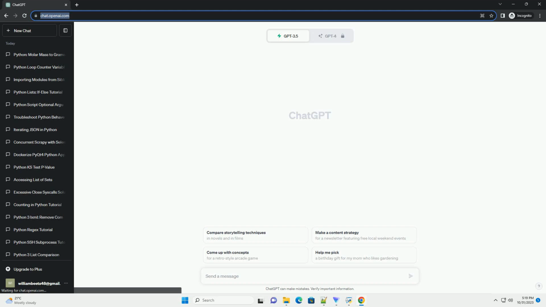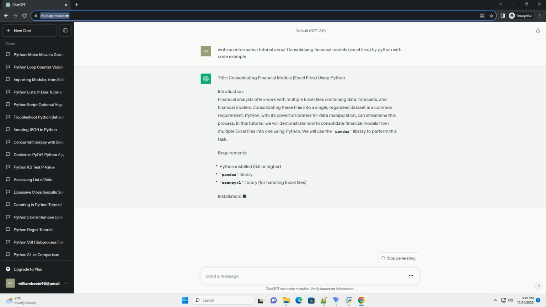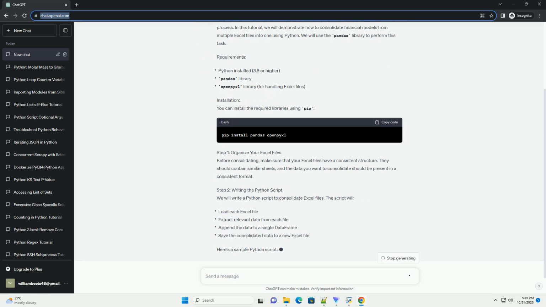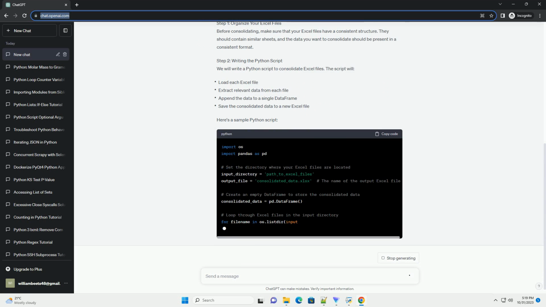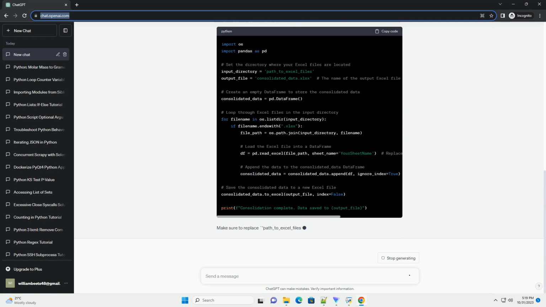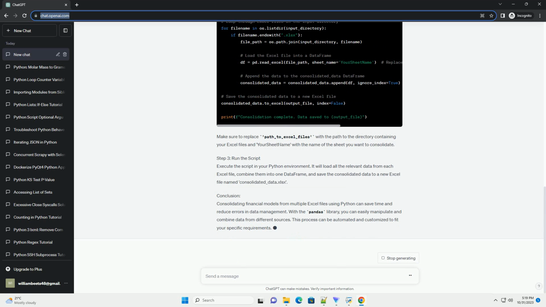Title: Consolidating Financial Models, Excel Files, using Python. Introduction. Financial analysts often work with multiple Excel files containing data, forecasts, and financial models. Consolidating these files into a single, organized dataset is a common requirement. Python, with its powerful libraries for data manipulation, can streamline this process. In this tutorial, we will demonstrate how to consolidate financial models from multiple Excel files into one using Python.